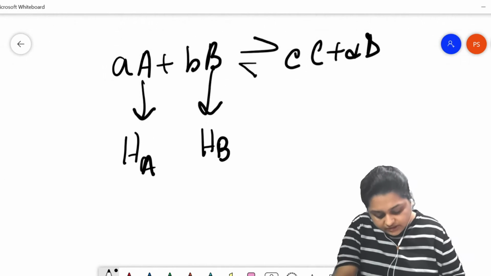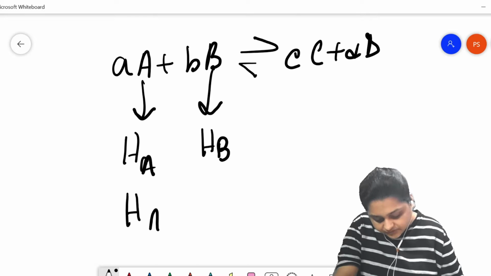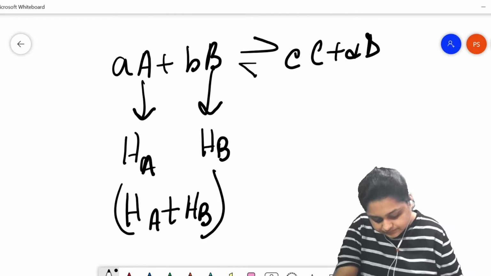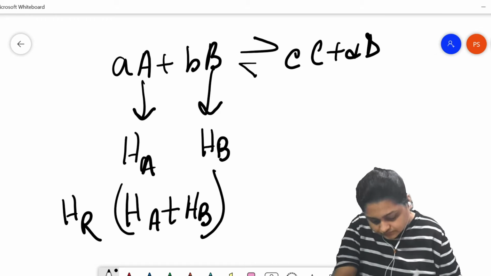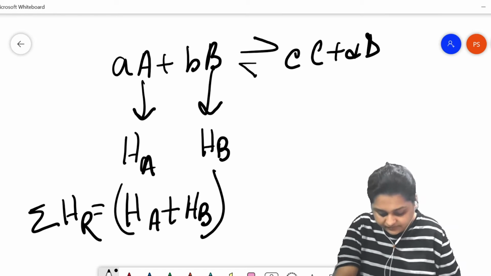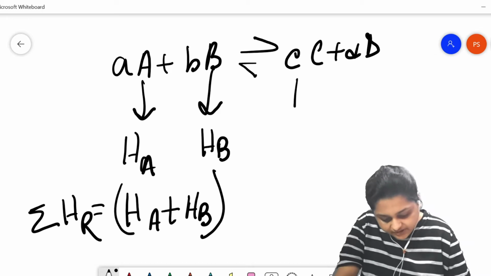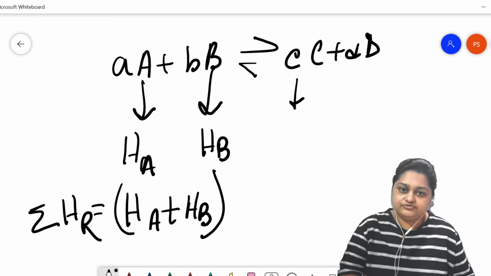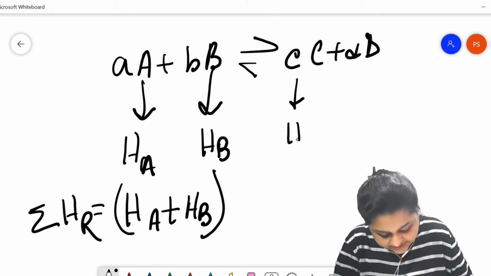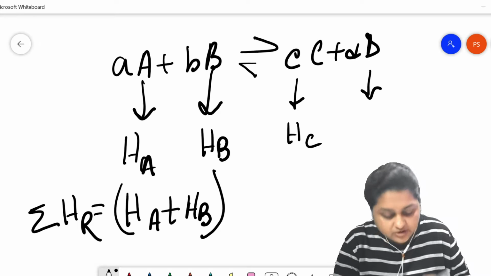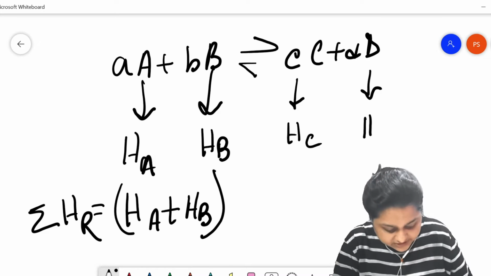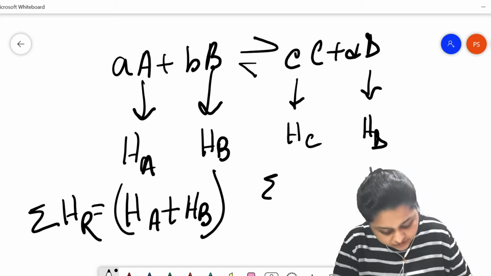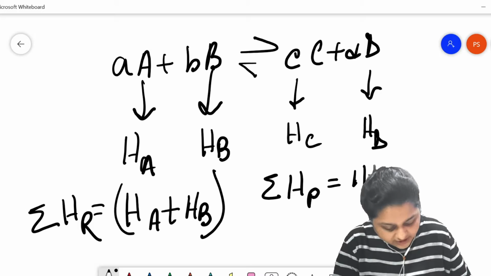So the total enthalpy of the reactants is HA plus HB. Similarly, the enthalpy of product C is HC, and the enthalpy of product D that has been produced is HD. Therefore, the total enthalpy of the products is HC plus HD.